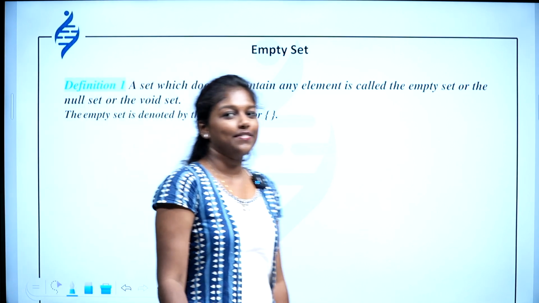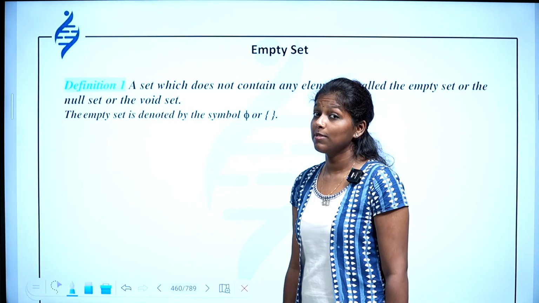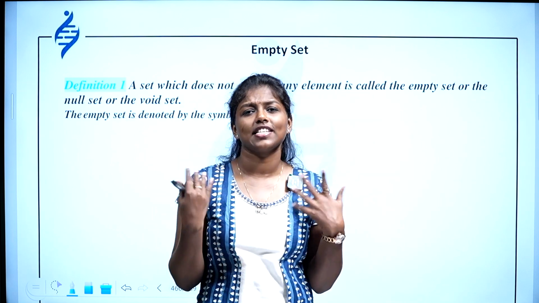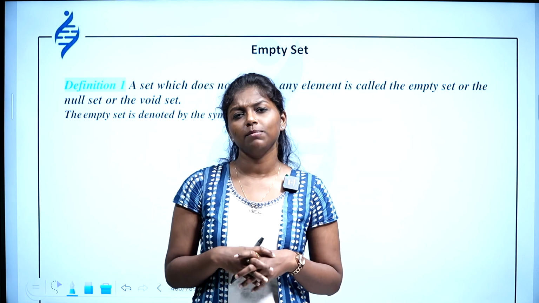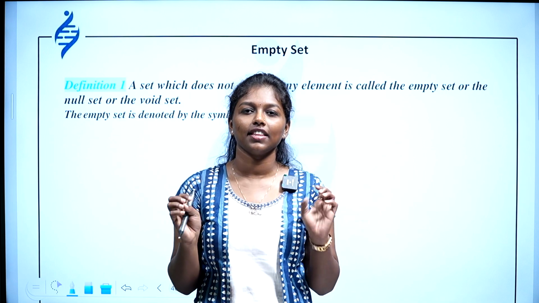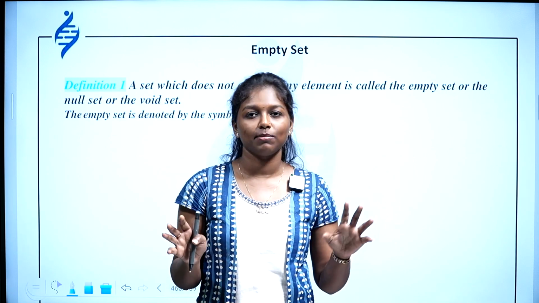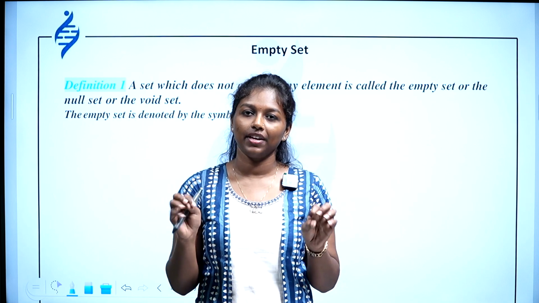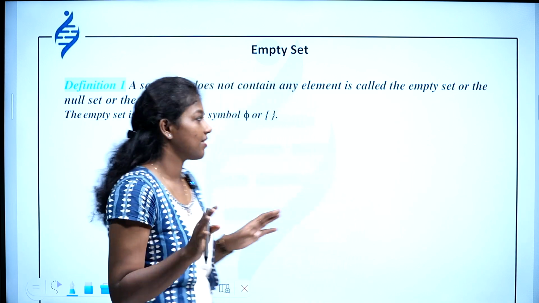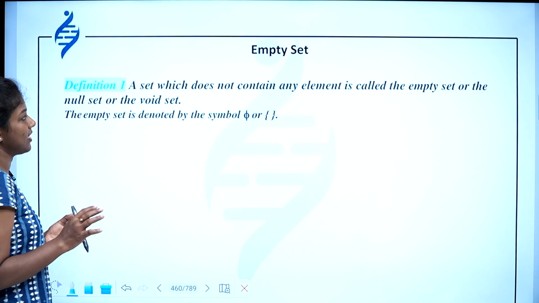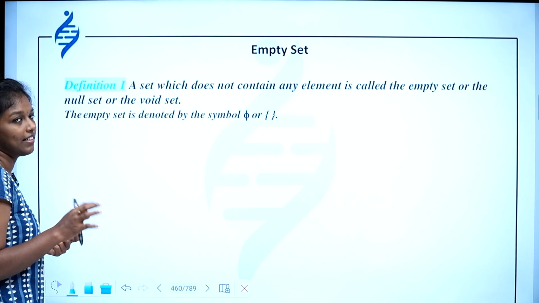Okay. So next we are going to learn about different types of sets. First one is empty set. So as the name suggests, empty means nothing is there. So empty set means there is nothing in that set. The set which does not contain any element is called empty set or the null set or the void set.